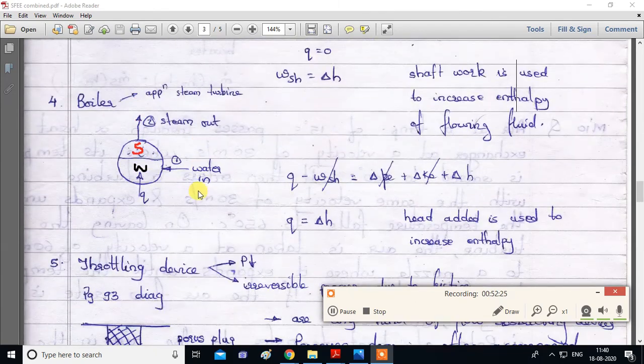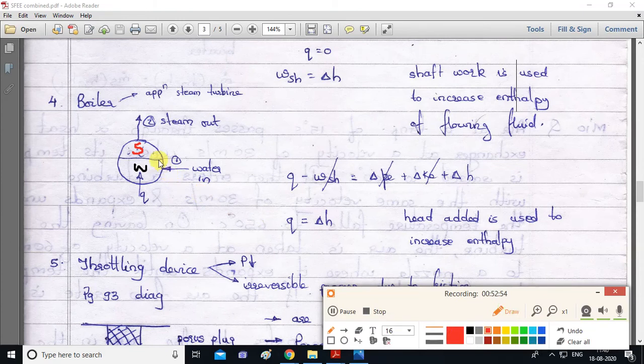Okay, so we'll go back to the boiler. This is water, this is steam. Water is entering the boiler, so this is mass transfer. So this is an open system. We are supplying heat. We don't have work in the boiler and we get steam. So we'll write the steady flow energy equation: Q minus W equal to change in potential plus change in kinetic plus change in enthalpy. Now since we are supplying heat, Q will be there.